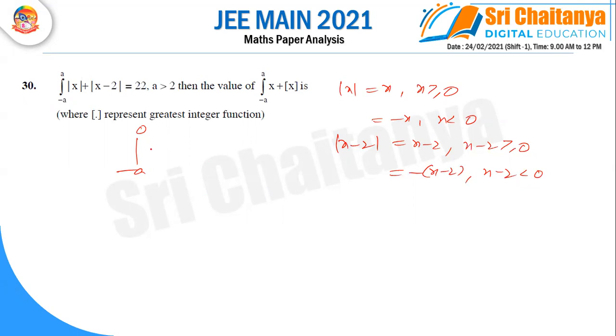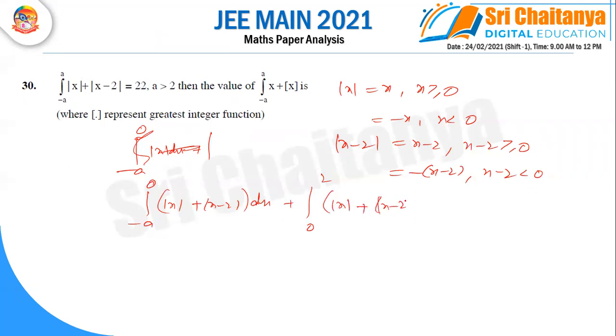So minus a to 0, we are calculating this value, and 0 to 2, you can split this, modulus x plus modulus x minus 2 into dx, we will get.